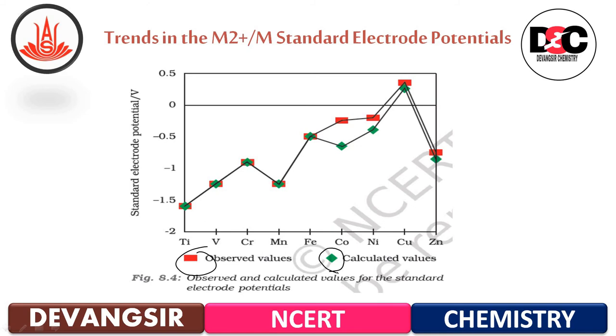If you see, there are only little differences in cobalt, nickel, then somewhere a little bit in copper, and a little bit in zinc. Otherwise, the observed values and the calculated values are very similar. The unique behavior of copper, if you see, it has a unique behavior.